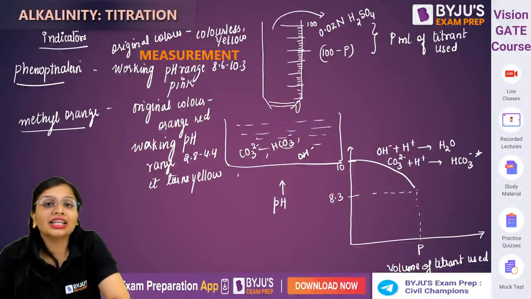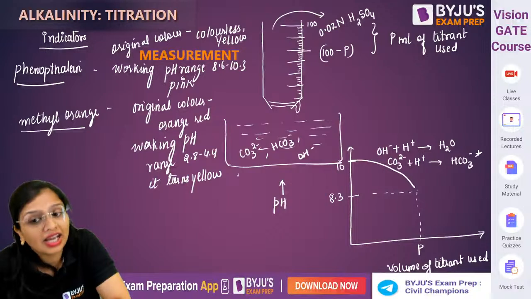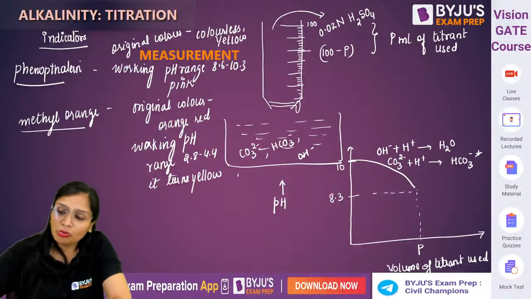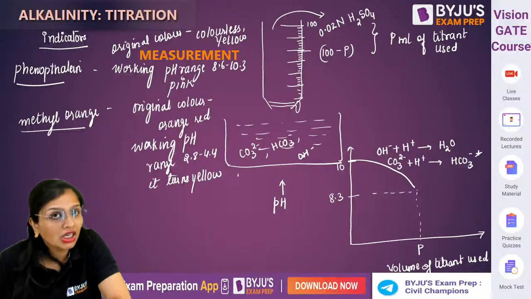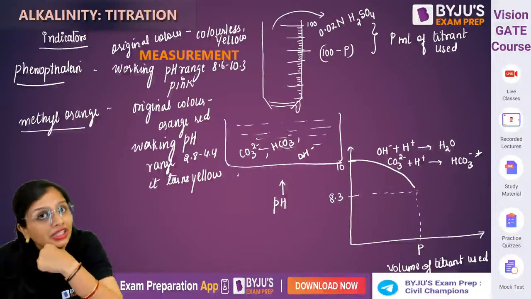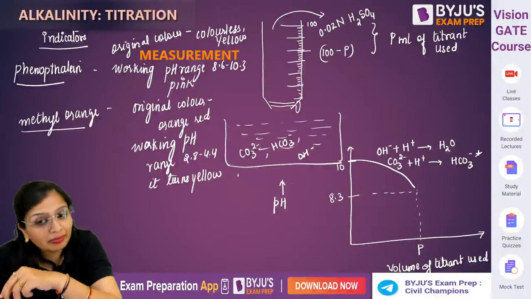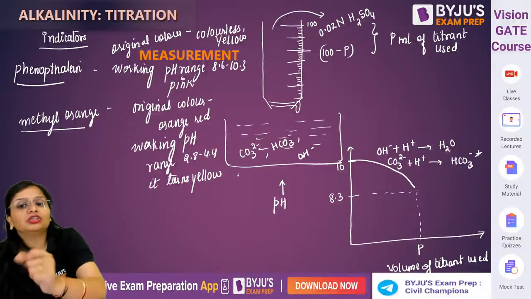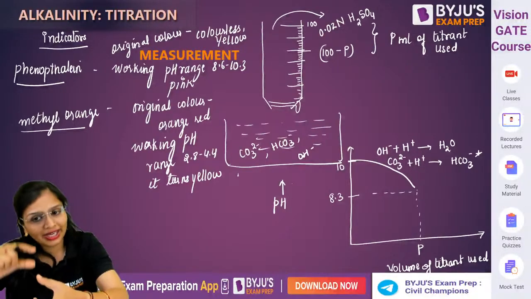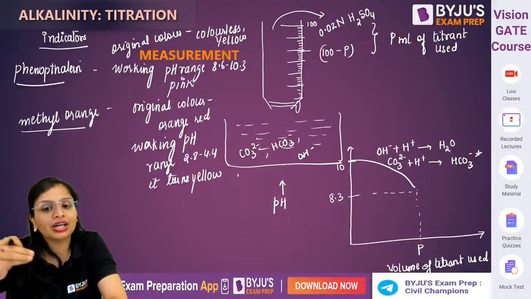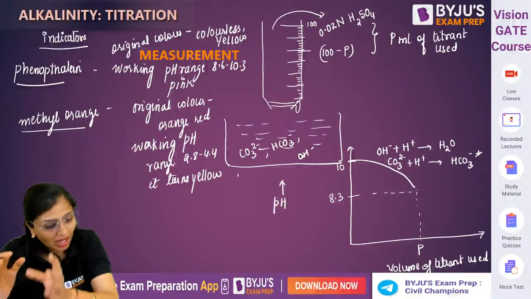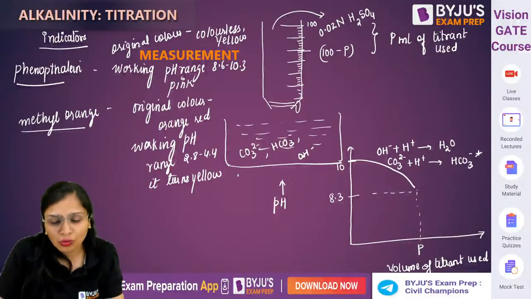Before starting the experiment again, you will add methyl orange. Right now, the pH is what? 8.3. So the moment you add methyl orange, the color will become orange red, because right now methyl orange is not in its working pH range. The moment it becomes orange red, you will start your experiment again. You will turn on the knob so that this H2SO4 again reacts and neutralization takes place. H plus is adding, which means pH will further fall. So now the pH will fall to 4.5.